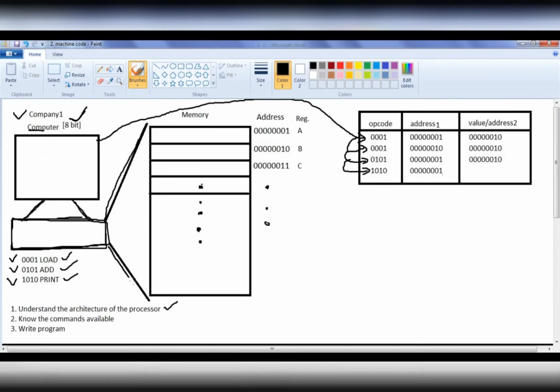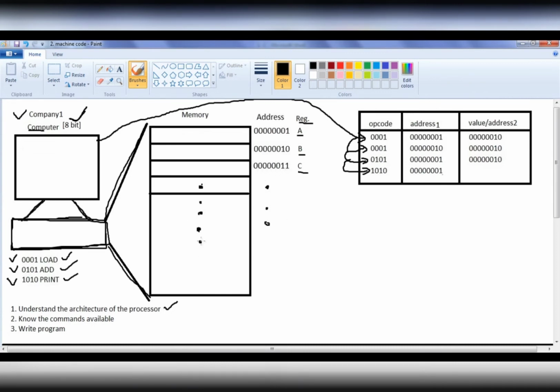And here we have different registers of that computer. Just assume that there is a register called A, a register called B, a register called C, and each register has some address. Here register A has the address 00000001, register B has the address 00000010, and register C has the address 00000011.